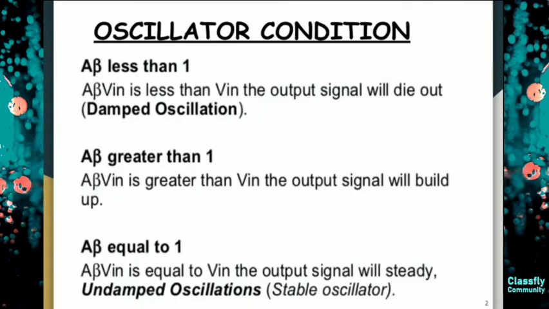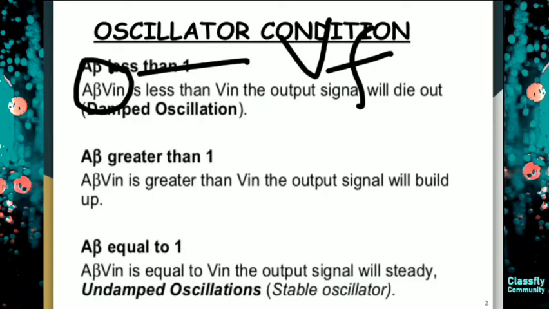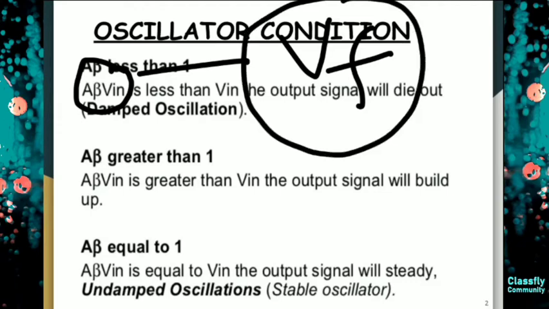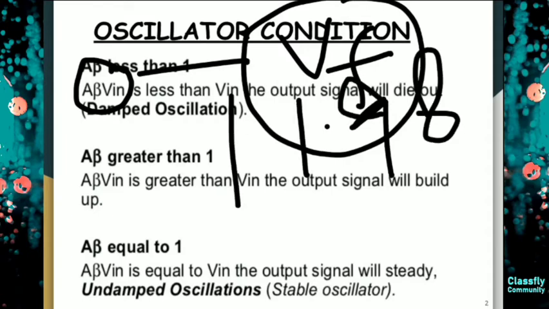So what is being said is that A beta V in, which is VF, is less than the V in, and the output signal will die out. Here our VF, 1.98, is less than our V in, which was 2.